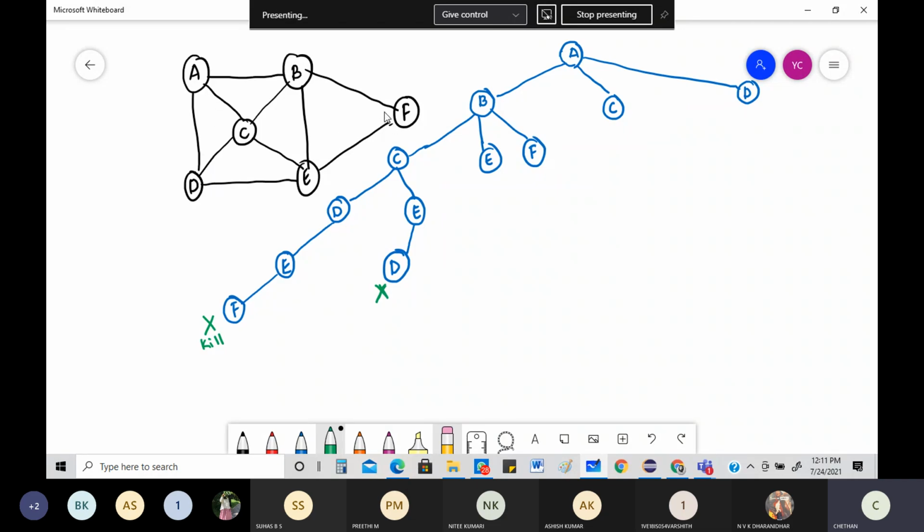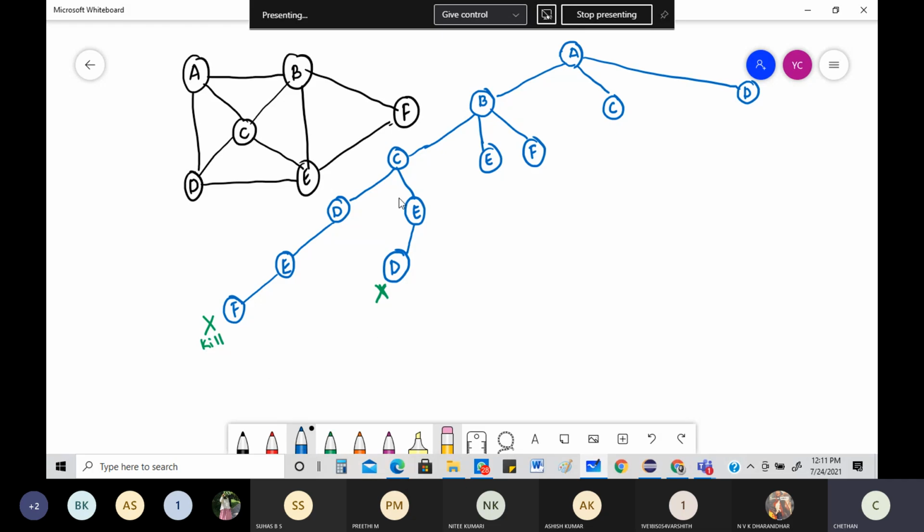If it goes to A, F is not at all visited. Okay, see, from D I can obviously go to A, but F will not be visited. Right? So that is not satisfying one of the bounding functions. So this will also get killed very fast. Compared to this one, it gets killed even faster.